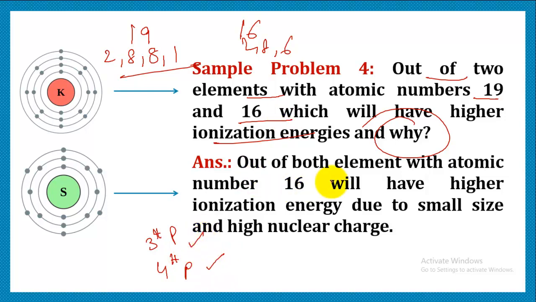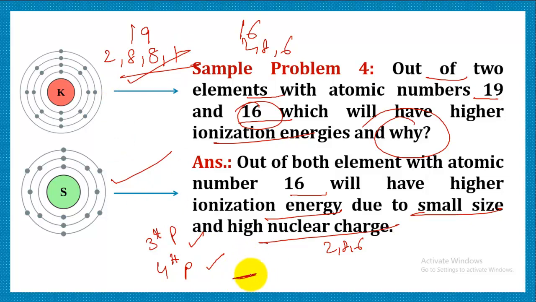Out of them, the element with atomic number 16, that is sulfur, will have higher ionization energy because of its small size and high nuclear charge, whereas potassium is a metal placed here because it belongs to the first group. You can write that it belongs to the first group and sulfur belongs to the 16th group.